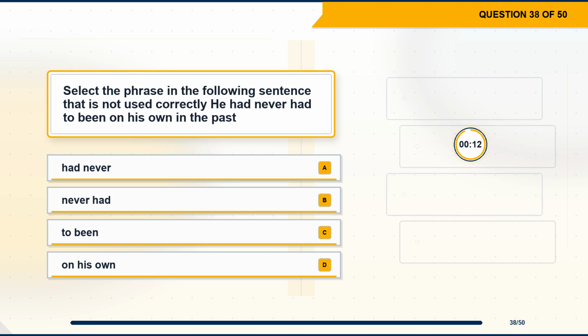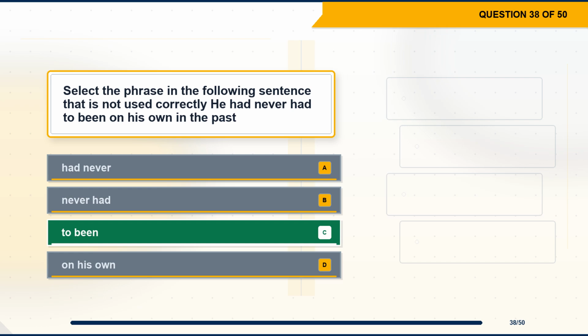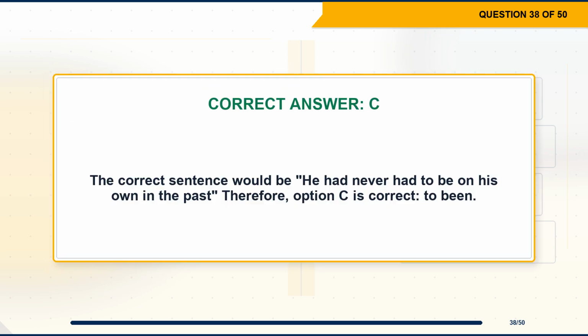Question 38. Select the phrase in the following sentence that is not used correctly. He had never had to been on his own in the past. Option A, had never. Option B, never had. Option C, to been. Option D, on his own. The correct answer is option C, to been. Explanation. The correct sentence would be he had never had to be on his own in the past, therefore, option C is correct, to been.